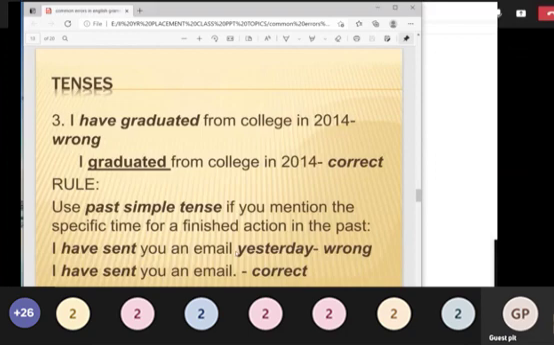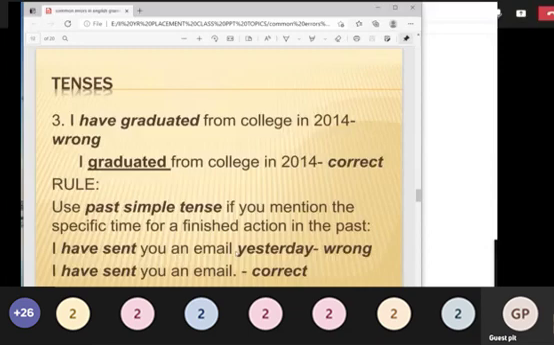Why is that sentence wrong? If you see, grammatically the sentence is right, but the tense says it is wrong. What is the rule? Use simple past tense if you mention the specific time for a finished action in the past. Okay, so here is another example so that you can understand it clearly.